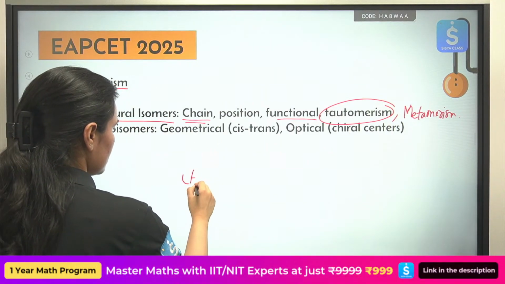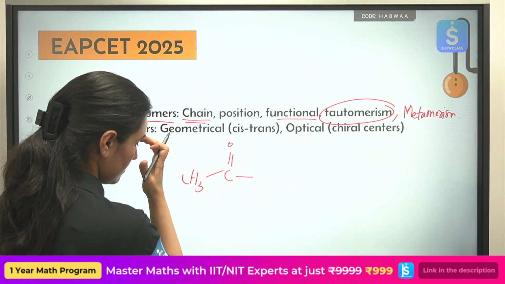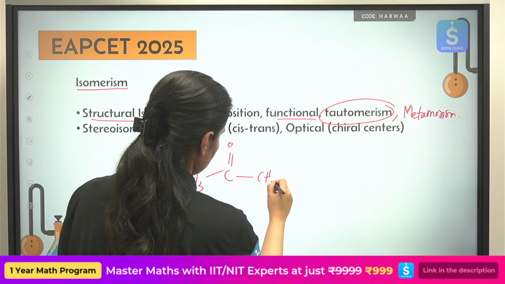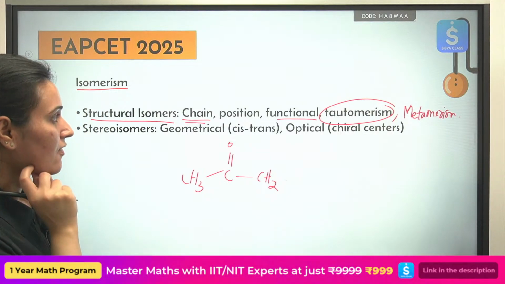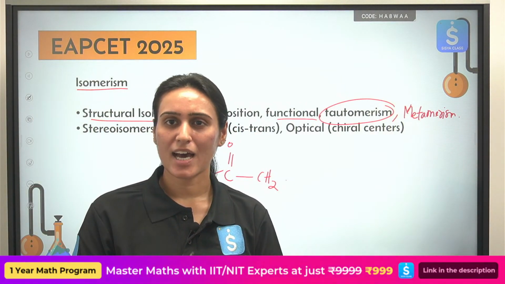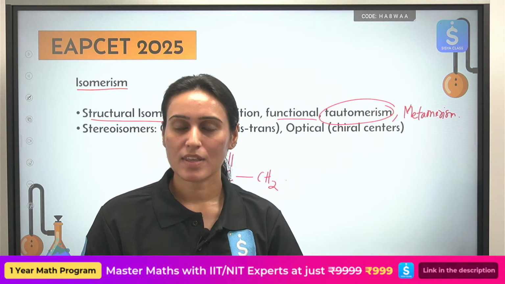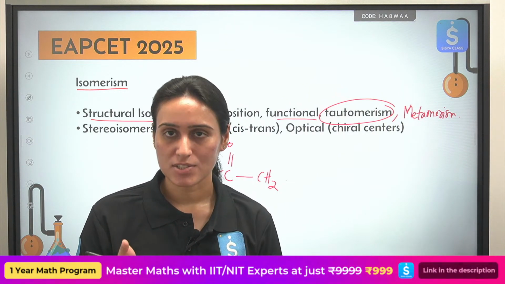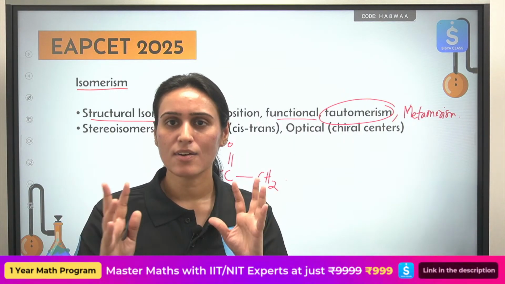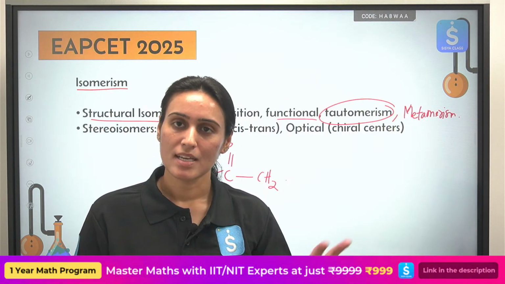Okay. And tautomerism. First of all, we are concerned with tautomerism. We have dyad tautomerism and triad tautomerism. We are not going to talk about that in much detail. We are just going to understand a simple enol, keto-enol tautomerism.